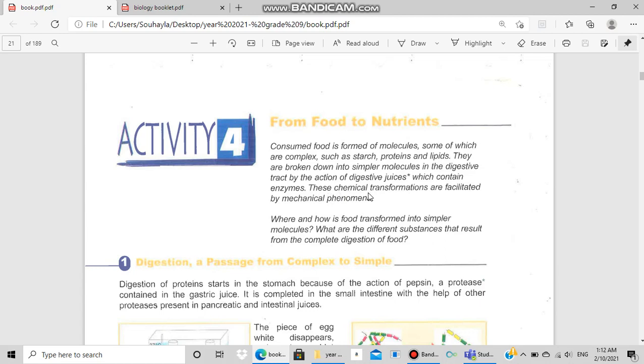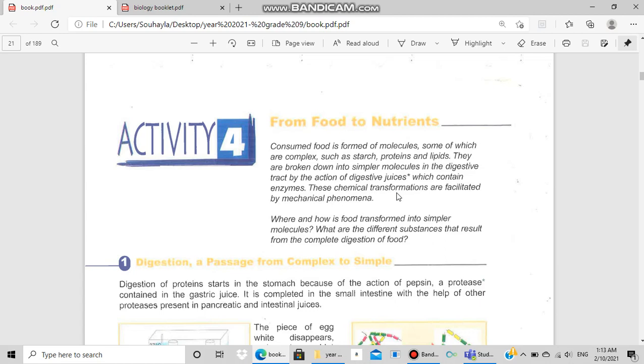These chemical transformations are facilitated by mechanical phenomena. We said before that there is chemical digestion and mechanical digestion. In chemical digestion, the identity of the food is changed.